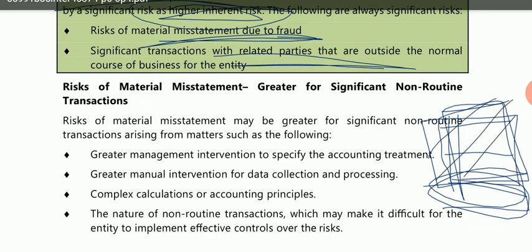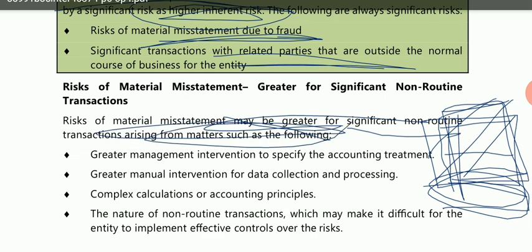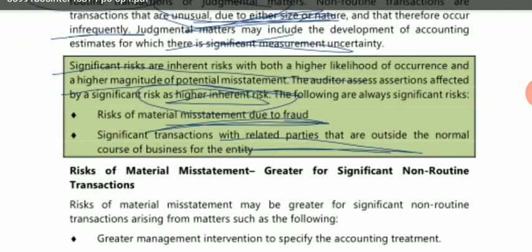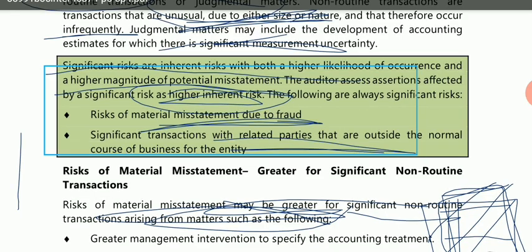So they are just saying how the auditor will identify whether it is more significant or less significant. They say the risk of material misstatement may be greater for significant non-routine transactions arising from matters such as these. So this is basically the diversification of the above lines.